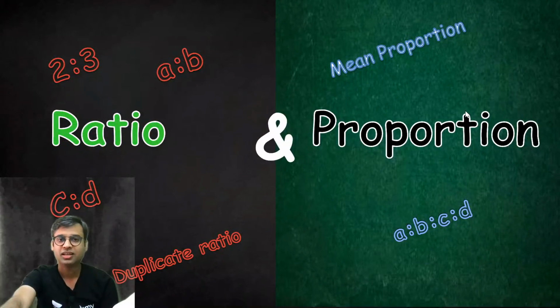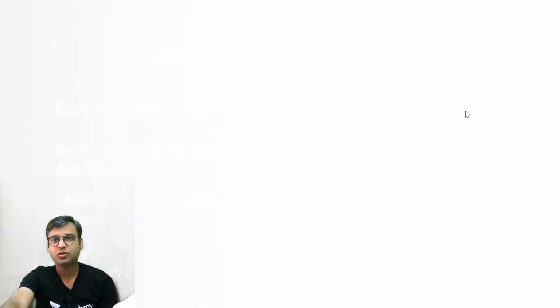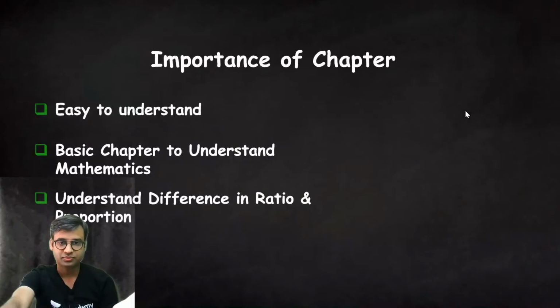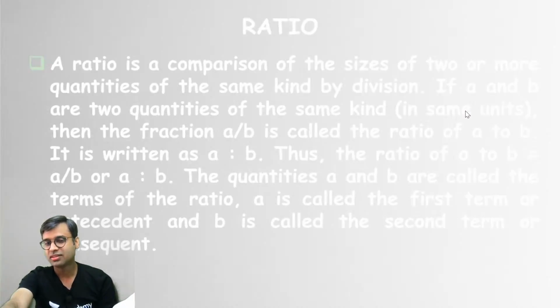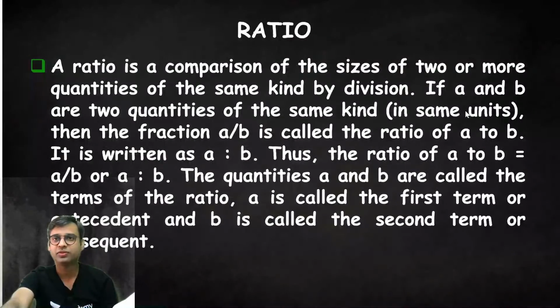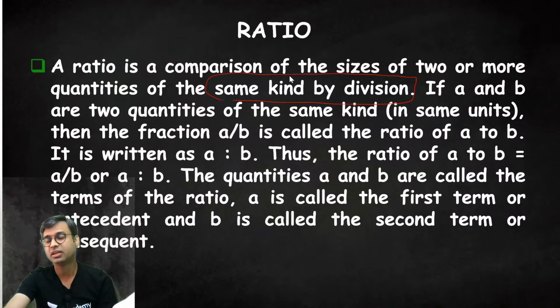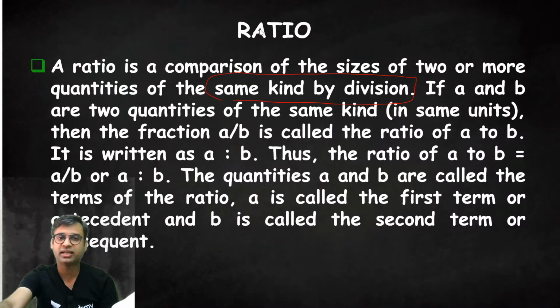So ratio and proportion, as you all know, what is the ratio? The ratio is the comparison of sizes of two or more quantities of the same kind. Remember, same kind. If it is not of the same kind, it won't be a ratio. If A and B are two quantities of the same kind, that is in same units, then the fraction A by B is called the ratio of A to B, or we denote it as A is to B.